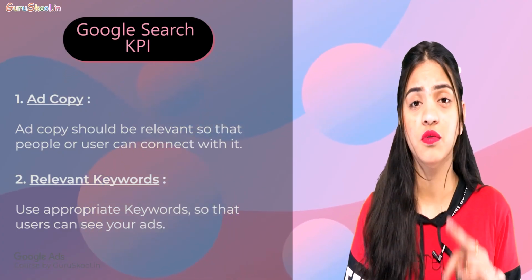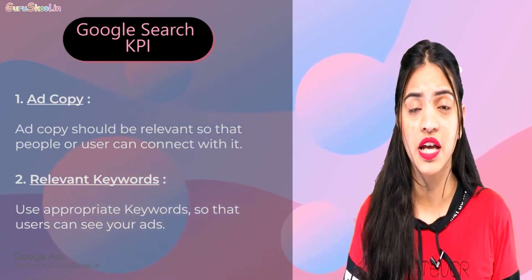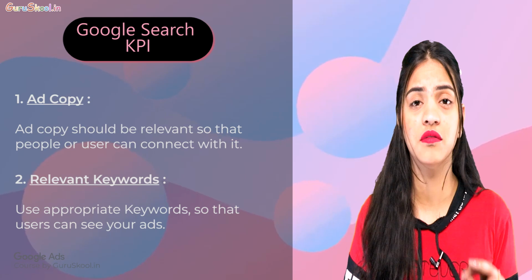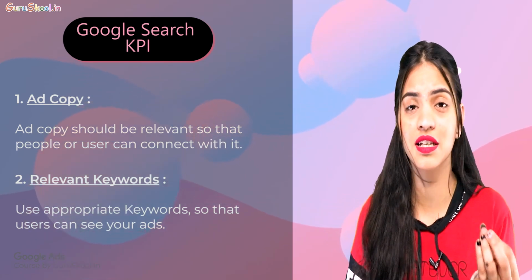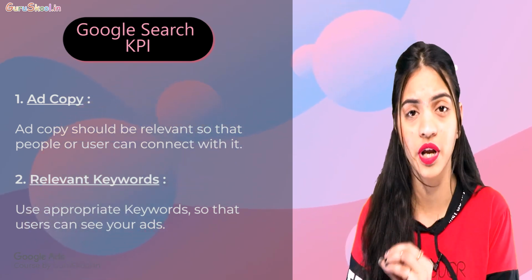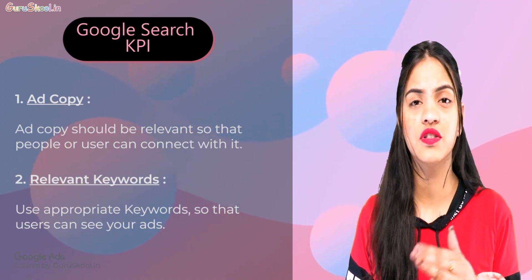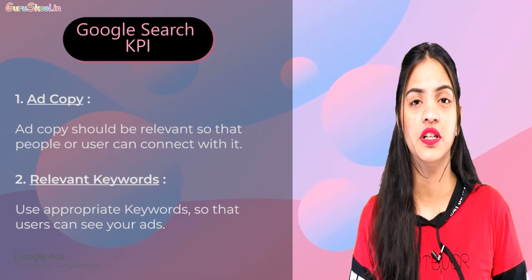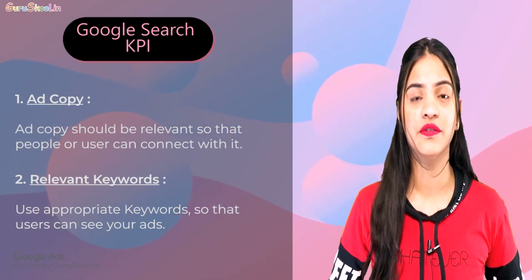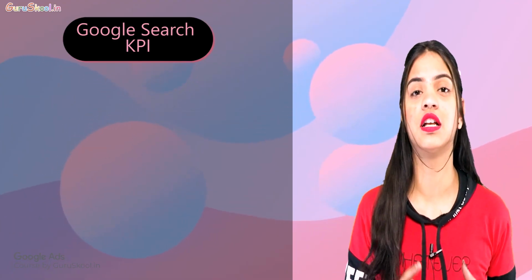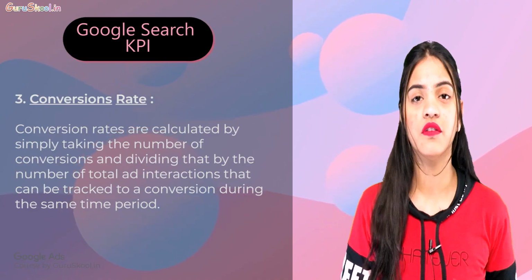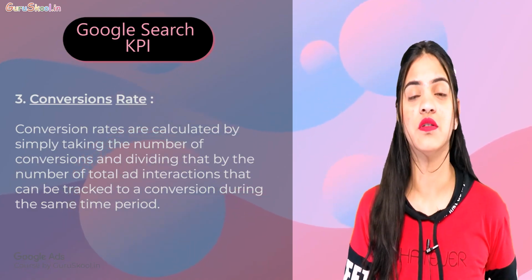So these are the two main KPIs for the search ad. The first one was CTR, click-through rate, which is how we can increase it. The second one was our cost per click. So these are the two things you need to keep in mind. And let's move further to the third point. The third thing which we need to take care of is the conversions. Conversion rate, that's the third thing.